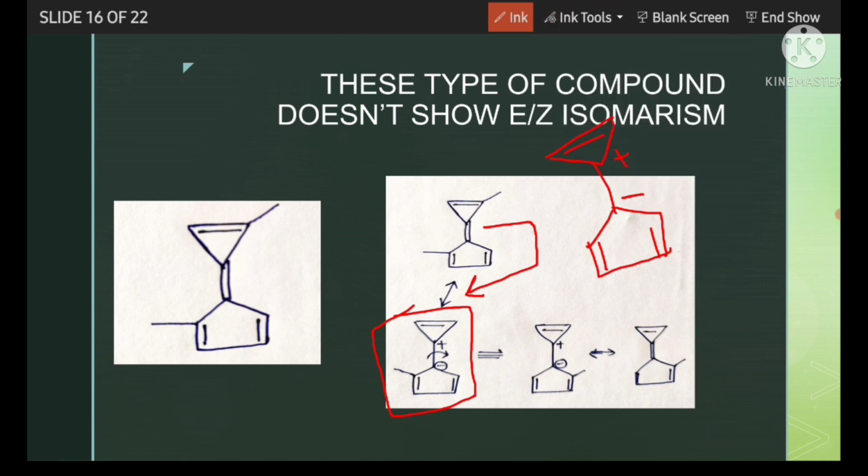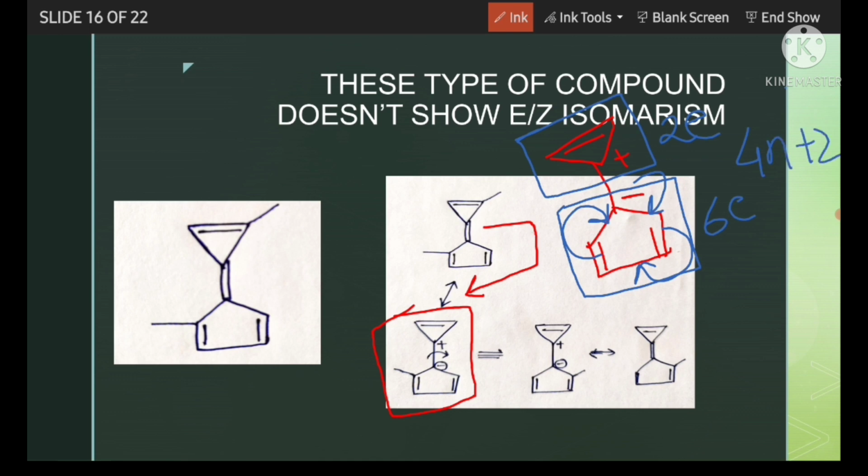These can undergo resonance, and if 4n plus 2 pi electrons undergo resonance in a cyclic planar system, that generates aromaticity. Here there are 6 electrons, so this part becomes aromatic. Similarly this part also becomes aromatic. Here it is 2 electrons, here it is 6 electrons. Both can be expressed as 4n plus 2, with n equal to 0 here and n equal to 1 here. So both rings become aromatic.